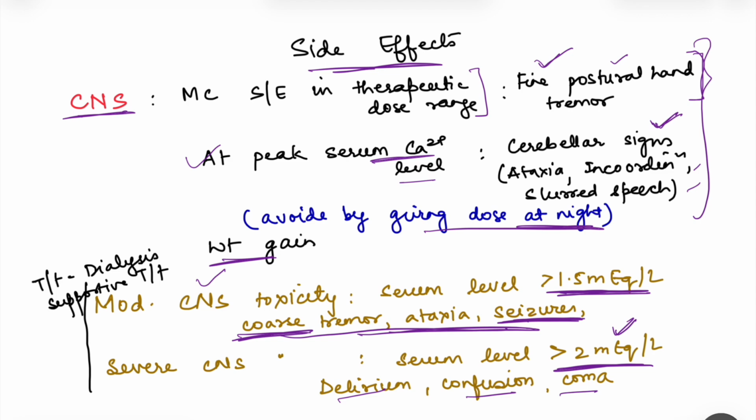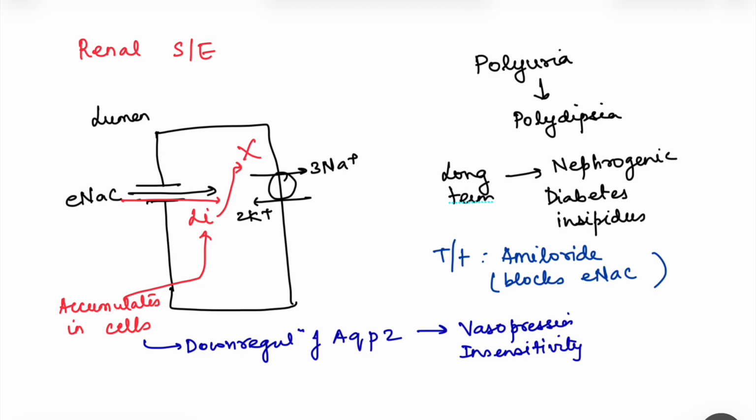Okay, so what is the treatment of this? Well, there is no specific antidote for lithium toxicity. You have to provide supportive treatment, and dialysis needs to be done to remove the extra lithium, just like electrolytes. Okay, so dialysis will remove the extra lithium levels. Then we have renal side effects.